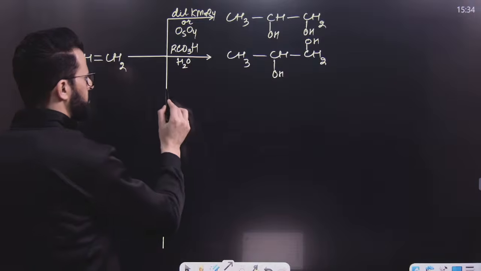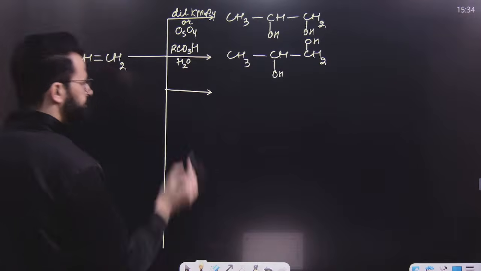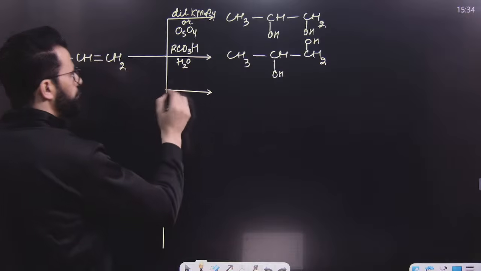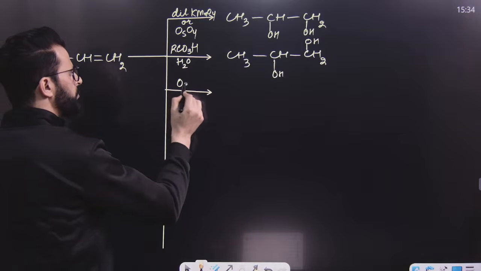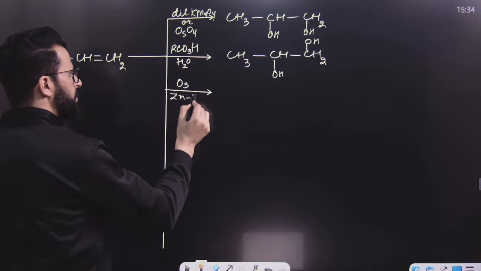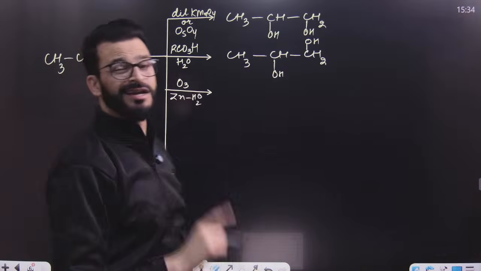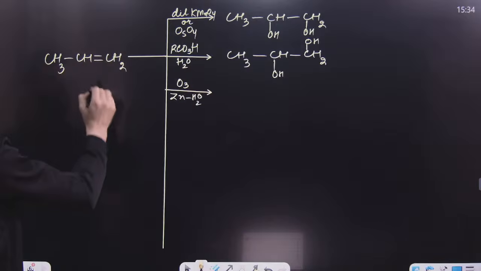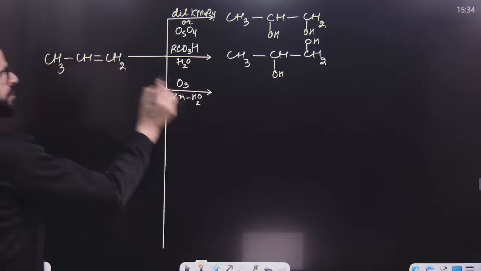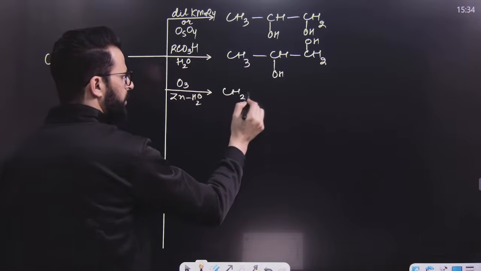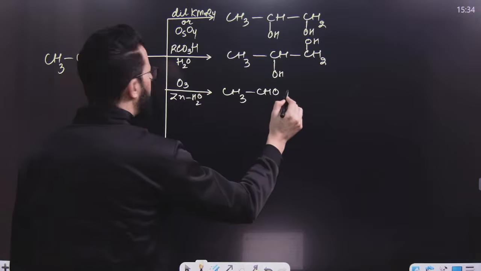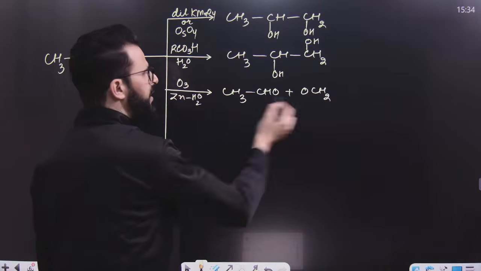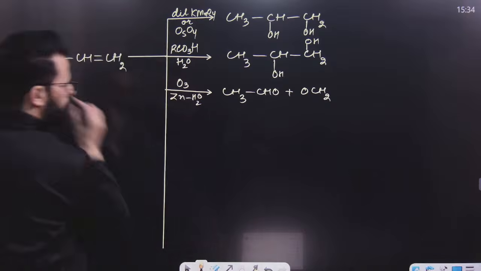After this, let me write down first, if you use ozone and then zinc water, this is known as reductive ozonolysis. You have to simply break this bond and add oxygen to this. That means you will get CH3CHO and you will get OCH2. I mean to say, formaldehyde and acetaldehyde will be the product from this.